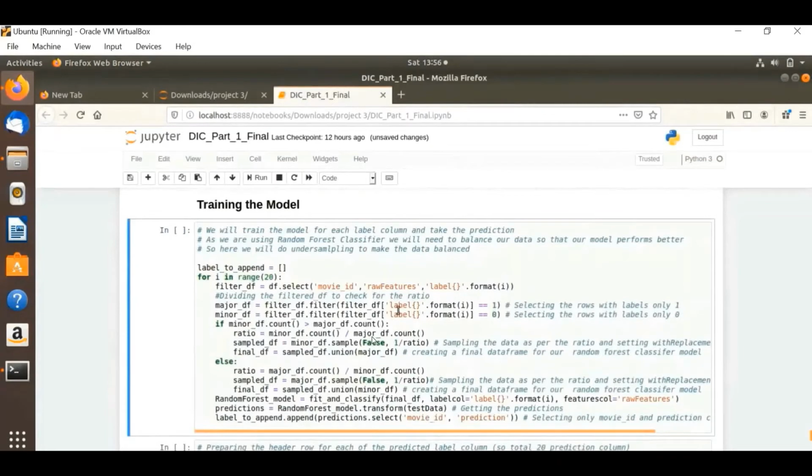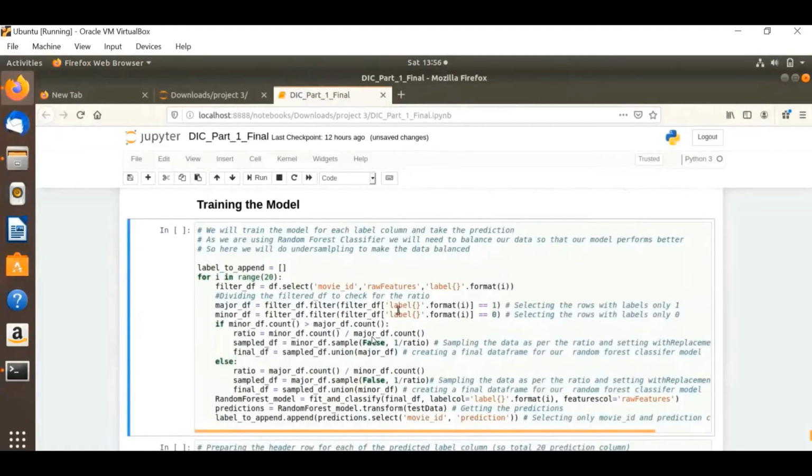As we are using a random forest classifier, and our data is unbalanced, we are doing undersampling to make the data balanced so that our model gives better performance.